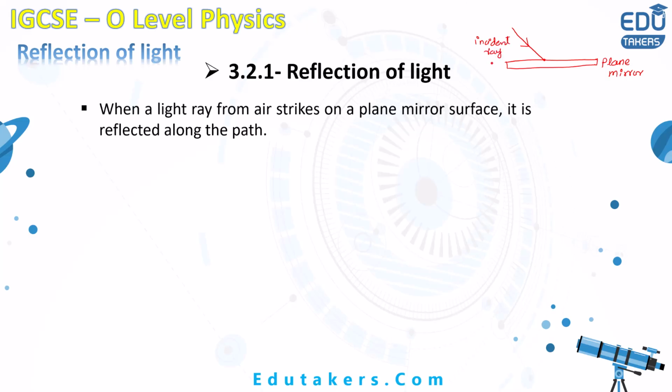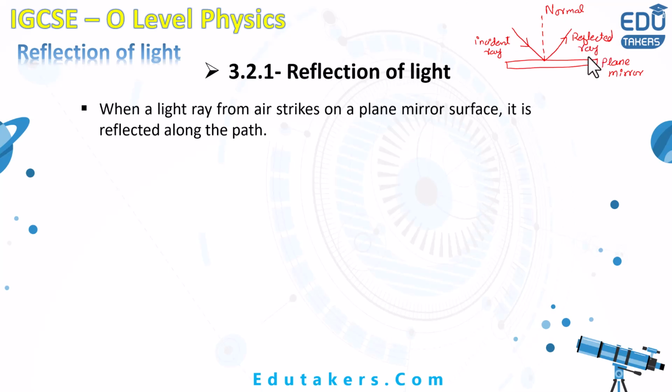How is this ray reflected? First of all, here I have to draw the line that is perpendicular to this point on the plane mirror. It is called the normal line. Let's draw this here, the normal line. I write here normal. After that, the incident ray is reflected on the other side of the normal, like that. It's the reflected ray.